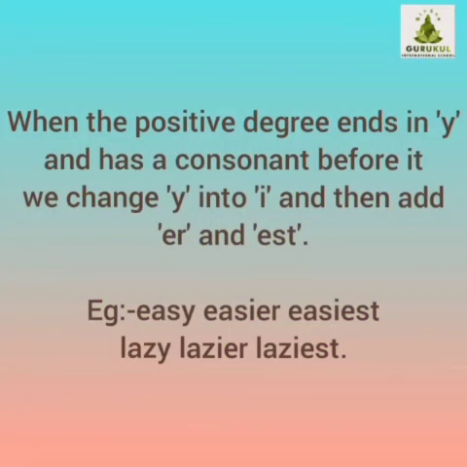When the positive degree ends in y and has a consonant before it, we change y into i and then add er and est. Example, easy, easier, easiest. Here, y is replaced with i and then er and est is added. Same way, next example, lazy, lazier, laziest.